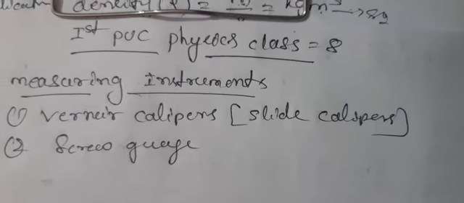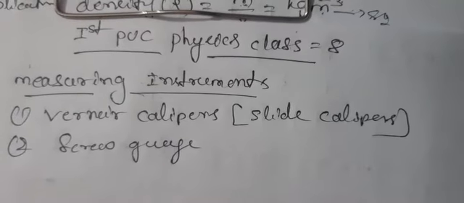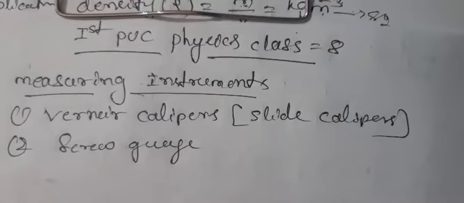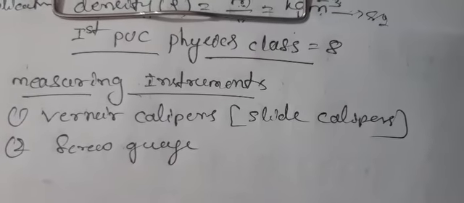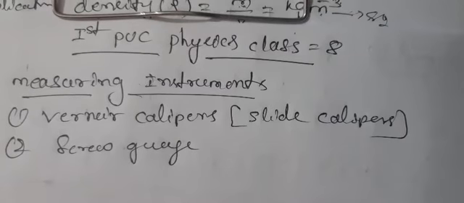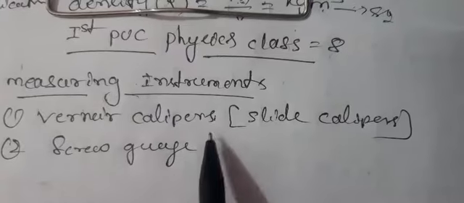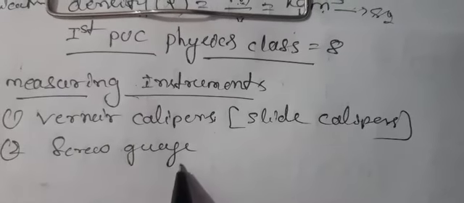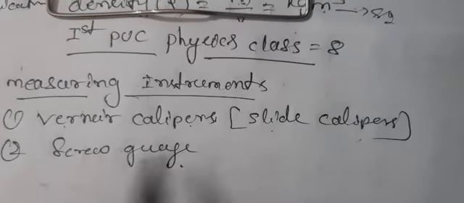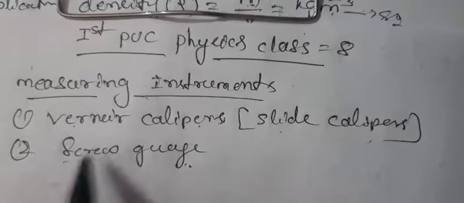A measuring instrument, a good example is a scale. It is used to measure the length of any object in centimeter, inches, mm, or meter. Okay? In this syllabus, there are two measuring instruments. One is the vernier calipers, also called slide calipers. Second one is screw gauge. Study them one by one.